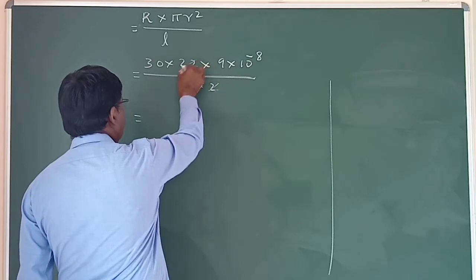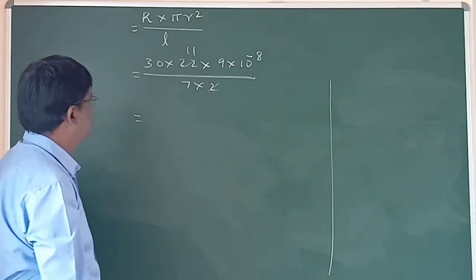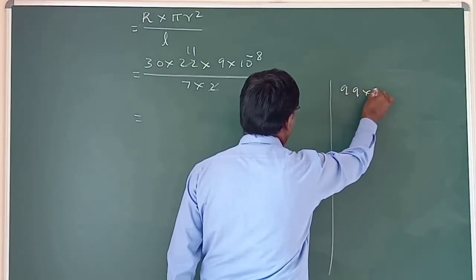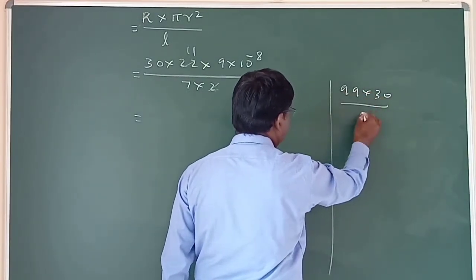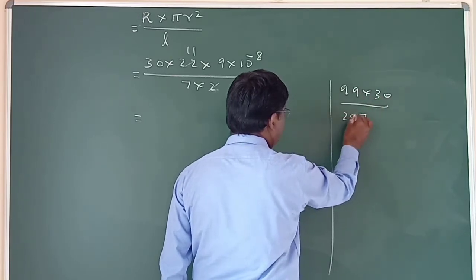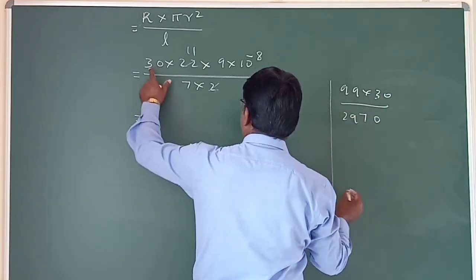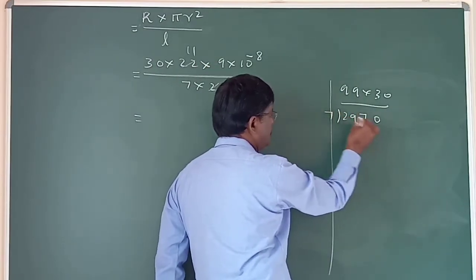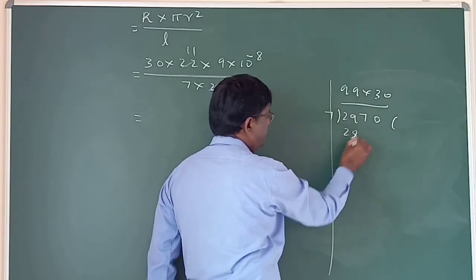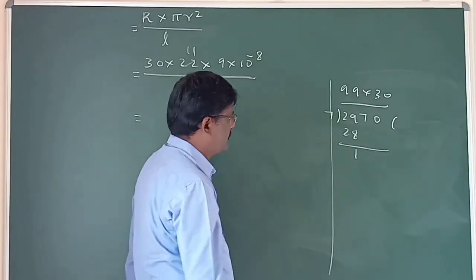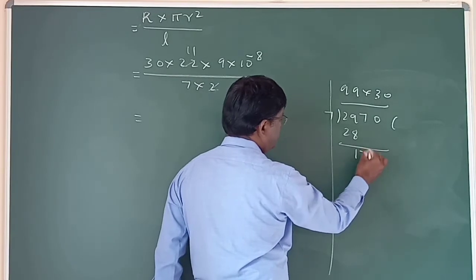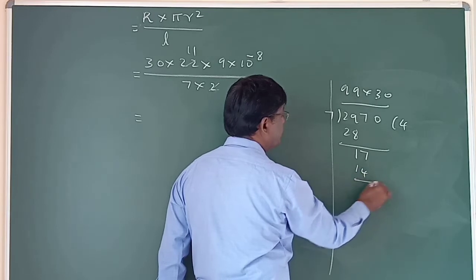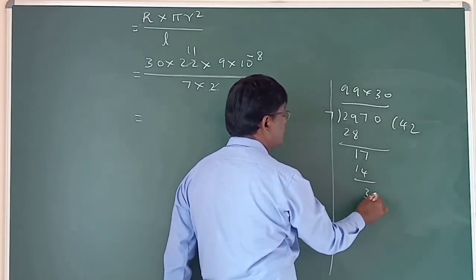32, 11s are. Okay, then 99 into 30. 3 nines are 27, 29. Next, let us take this 7 and divide by that 7. 7 fours are 28, 1 remainder, then 7 twos are 14, 3.